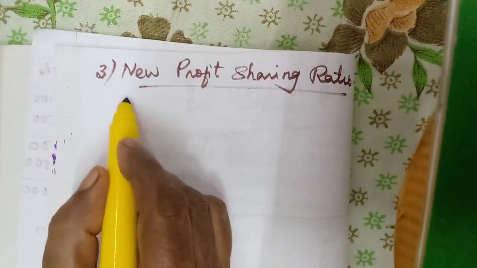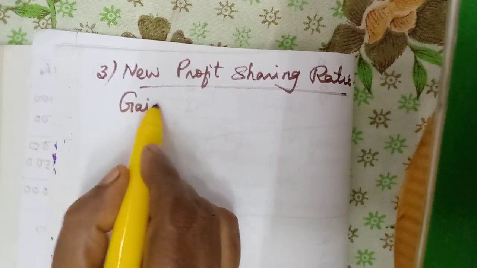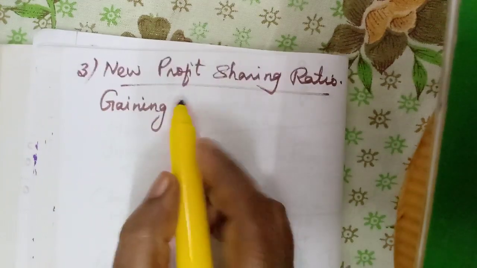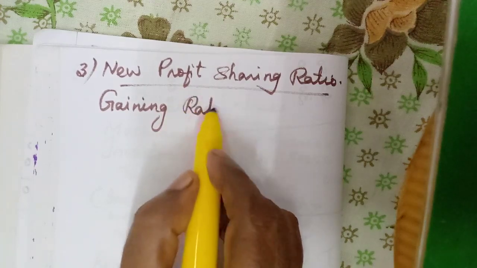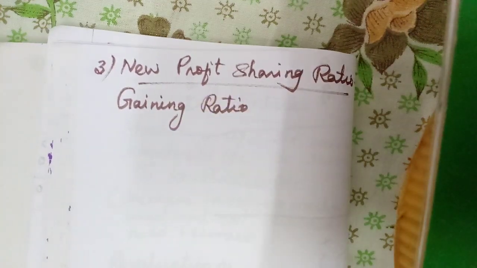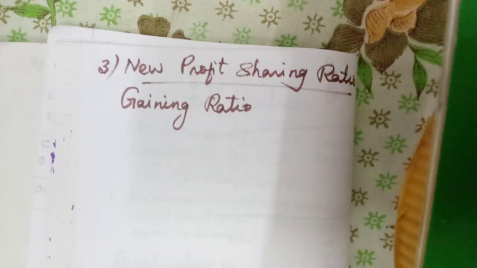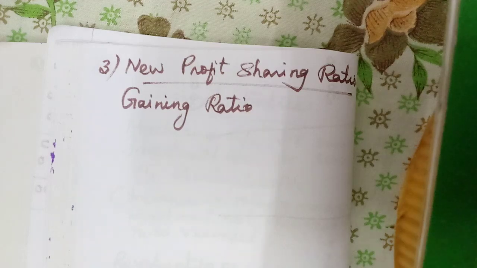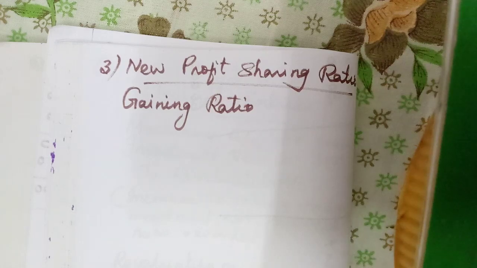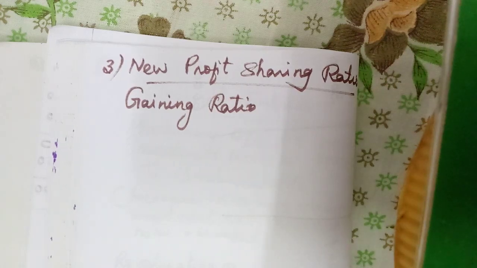Here we will have the gaining ratio. Here they do not sacrifice, they gain something, whereas there they lose something. Because when a partner retires, one partner is reduced, so the other partners will gain in profit sharing ratio. Their share will increase, not reduce. So that gaining ratio only we need to calculate at the time of retirement.